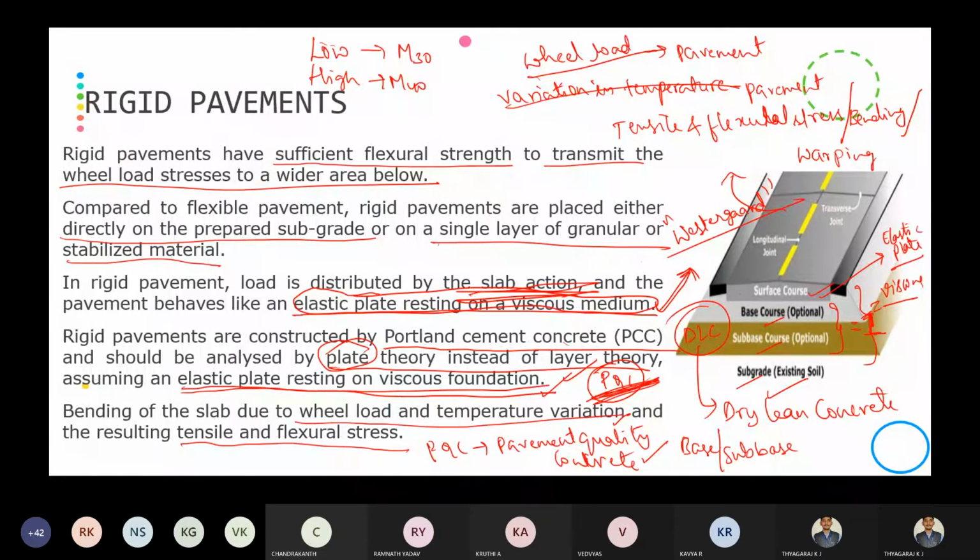Then analysis is done assuming the plate theory instead of layer theory. Then the PQC, that is pavement quality concrete, is used for construction of the cement concrete, and bending of cement concrete will be there because of the wheel load stresses and temperature or thermal stresses.